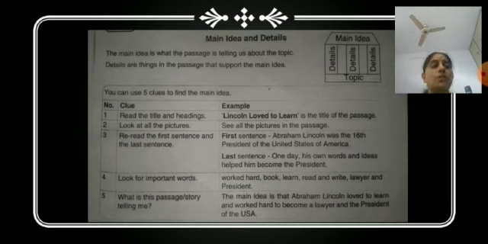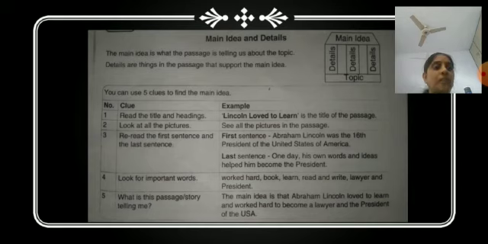So whatever the passage is saying overall is the main idea of the topic. And how can you write this main idea? You will have to draw a house diagram, which is shown here. You will draw a house diagram and write the main idea on the top part. Then you will try to find out the details.